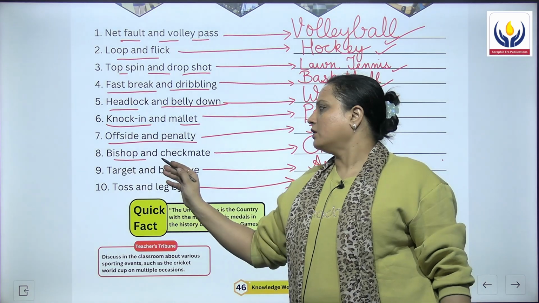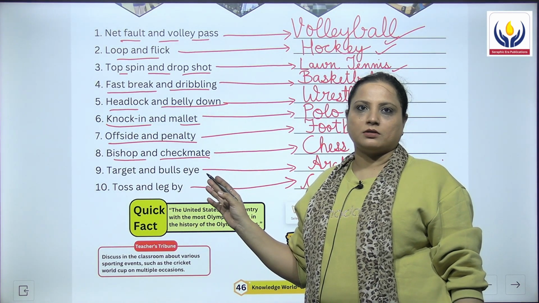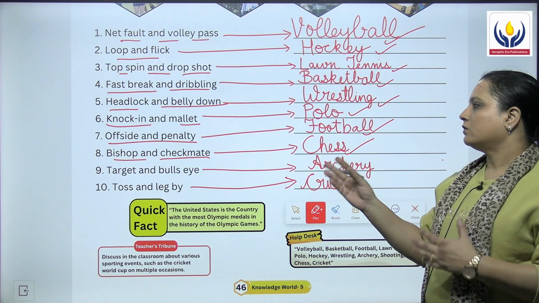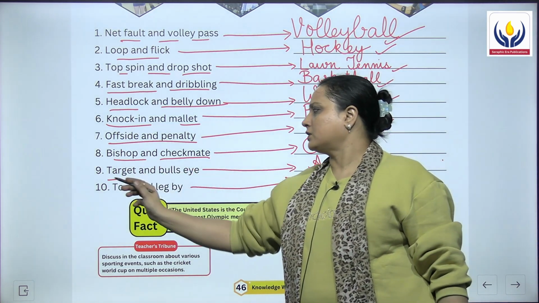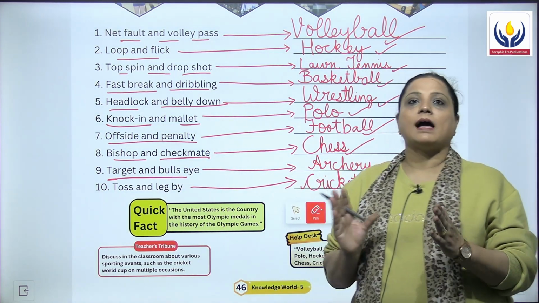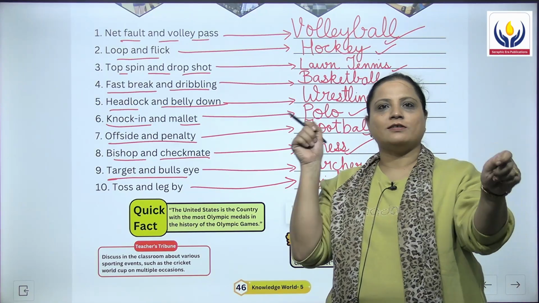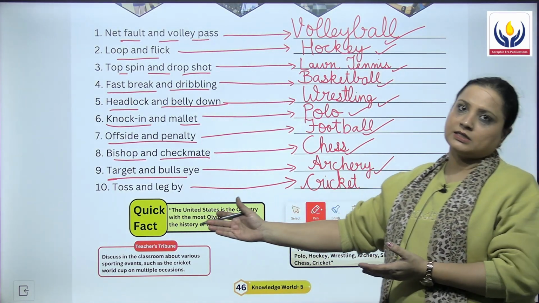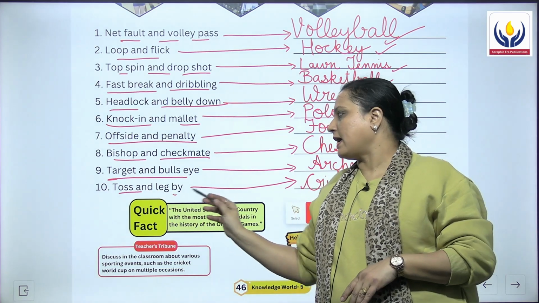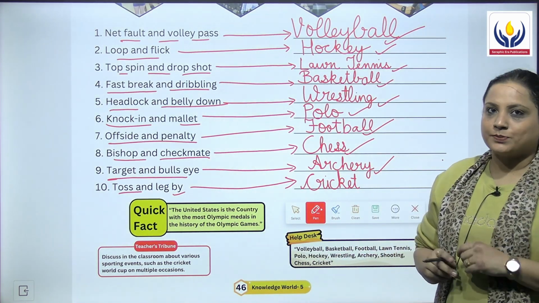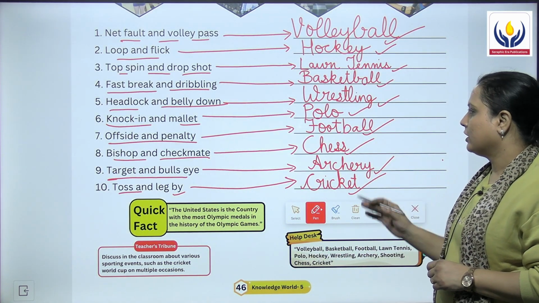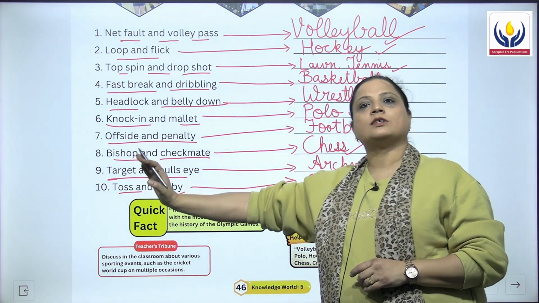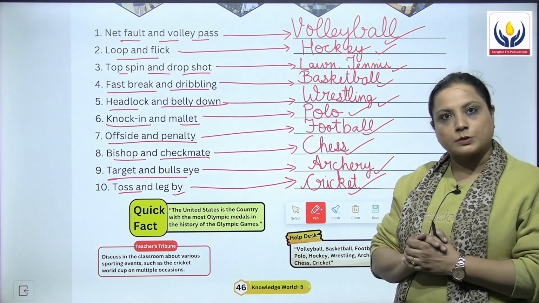Then eighth one, bishop and checkmate, and this term is used in chess. Ninth is target and bullseye, and this term is used in archery. The last one is our favorite, toss and leg by, and the sport is cricket. So this was all about the various terms which are associated with the respective sports.